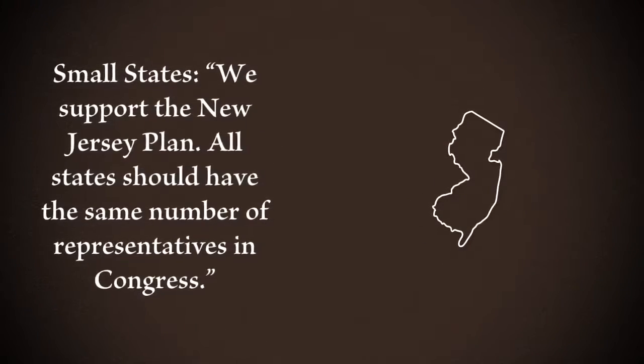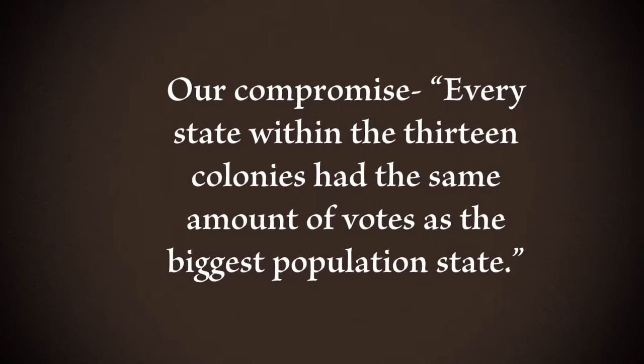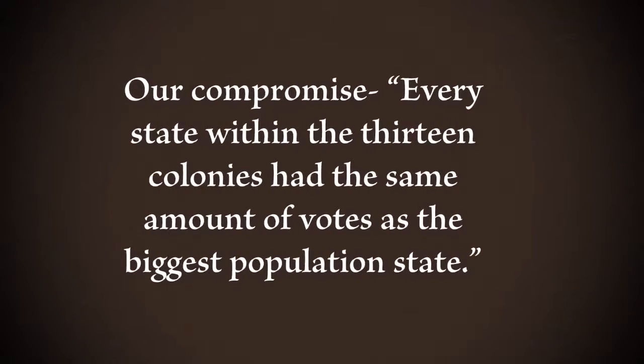Small states: We support the New Jersey Plan. All states should have the same number of representatives in Congress. Our compromise: Every state within the 13 colonies has the same amount of votes as the biggest population state.